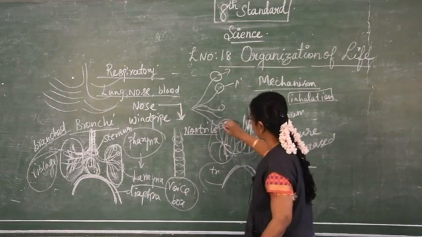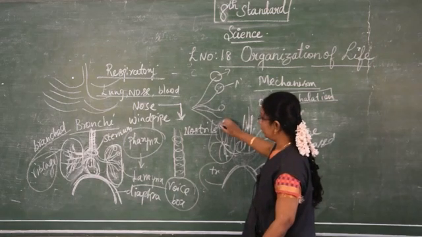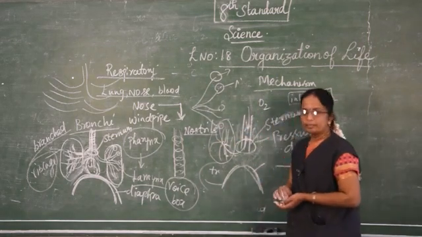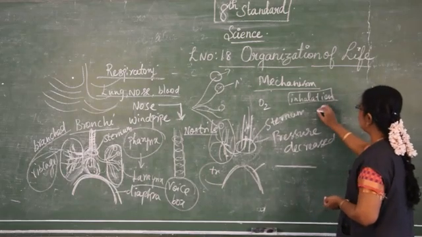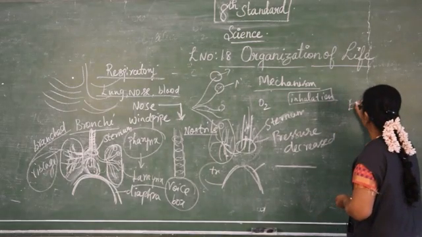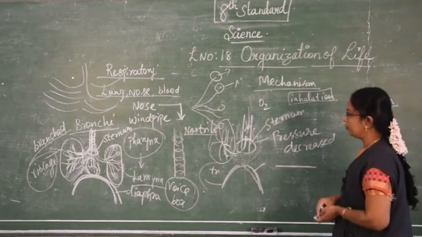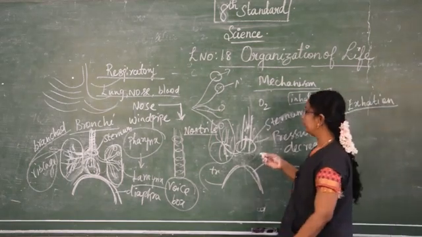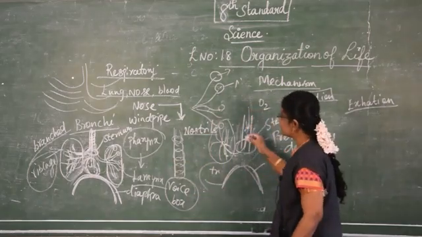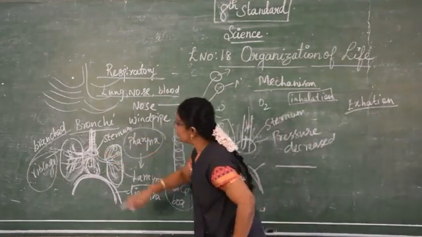It enters into the bronchi and then alveoli. Then this is about the inhalation or inspiration. Next, exhalation or expiration. What will happen? When we breathe out, the sternum goes to the original place.